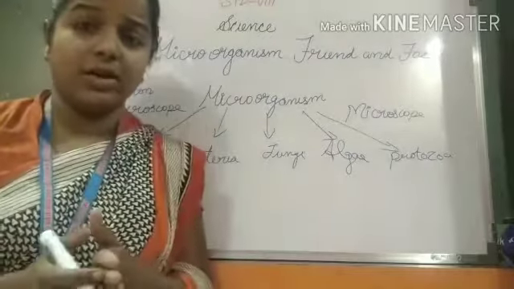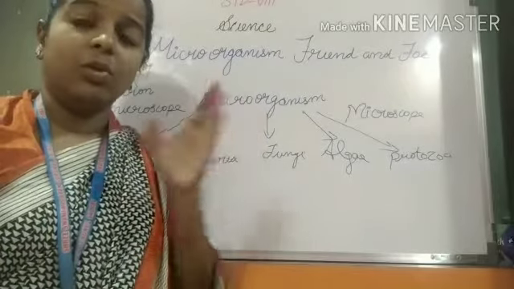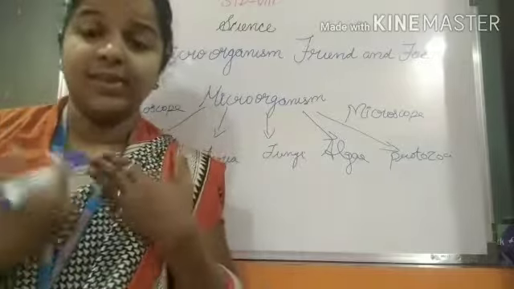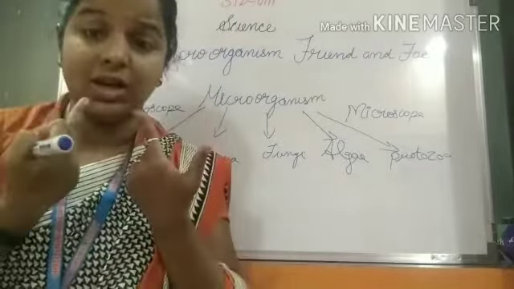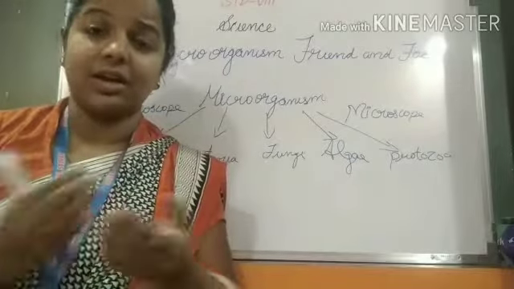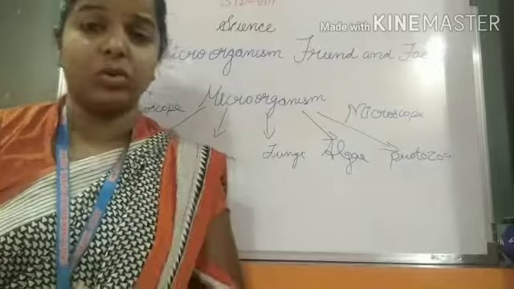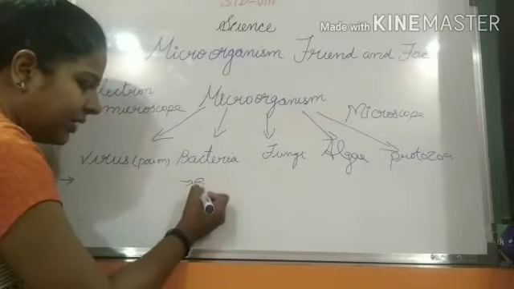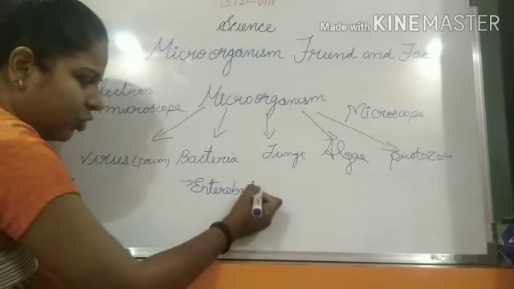Bacteria is a common organism in the environment. Most of the microorganisms present in the environment are bacteria. Even inside our body, inside our nose, in the teeth, there are bacteria. Some are friendly bacteria, and some are inside the stomach also. In the stomach, one bacteria is there. That bacteria's name is Enterobacter. This Enterobacter is there in the stomach.